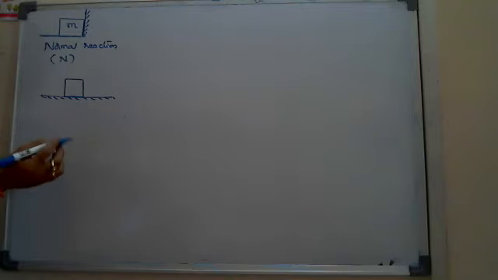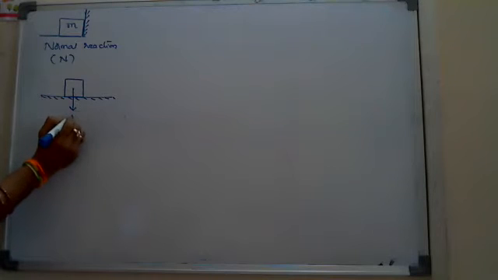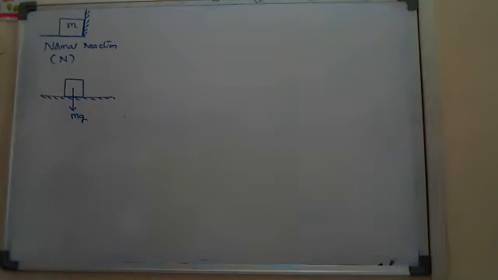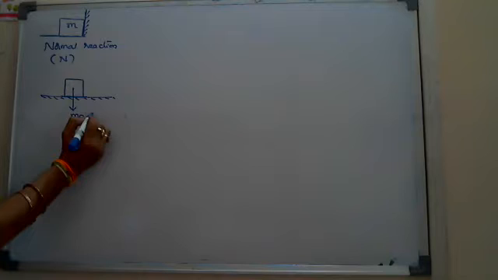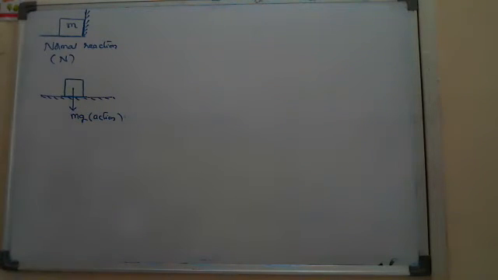Reaction will be developed only when there is an action. So here, action means, since it has some mass, in gravity, some gravitational force will be there, which is mg. Due to that mg, it tries to press the floor. Then immediately, since there is an action, reaction will be developed.